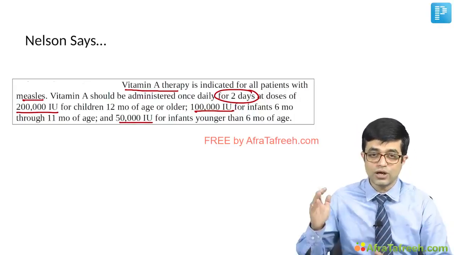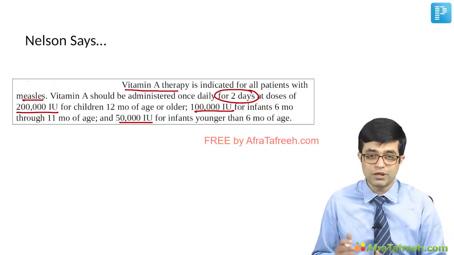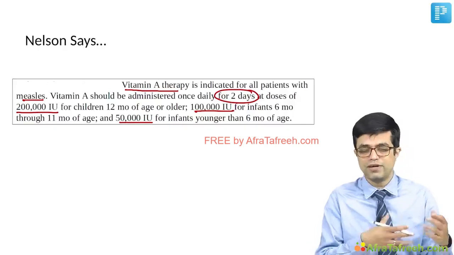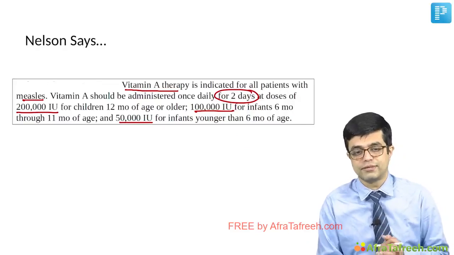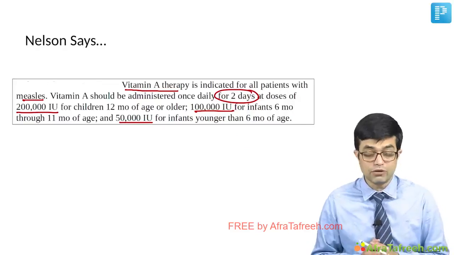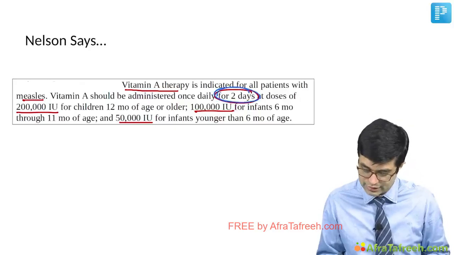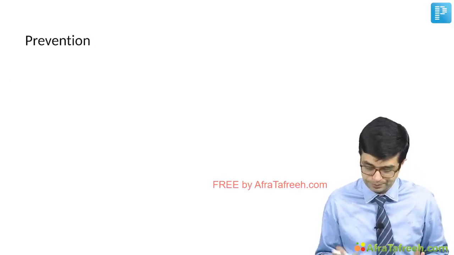And in case the child is already having night blindness or similar symptoms related to vitamin A deficiency, then after this regime, you will repeat it after around 2 weeks. So this is vitamin A therapy. So vitamin A therapy is mandatory and you have to give it for 2 days instead of a single time therapy.